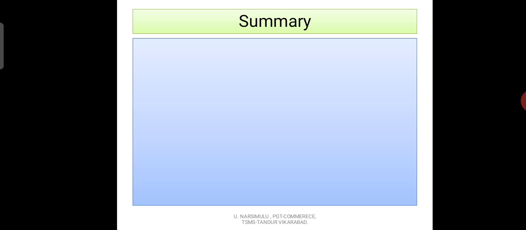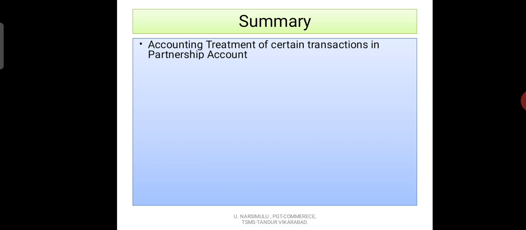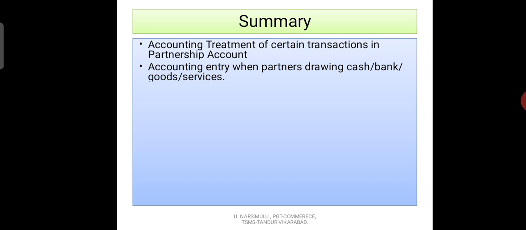Summary: what we learned in this video, what we understood from this video. Accounting treatment of certain transactions in partnership accounts. Accounting entry when partners draw cash, bank, goods, services.